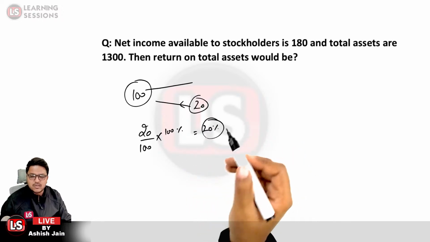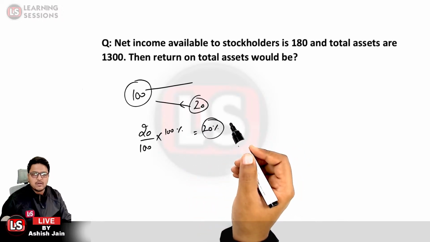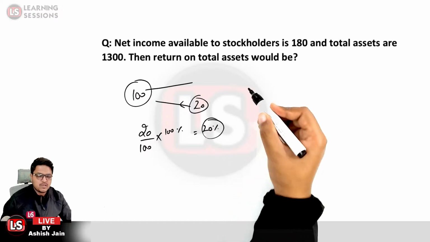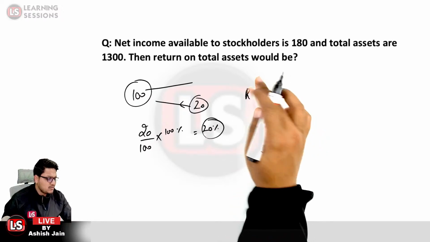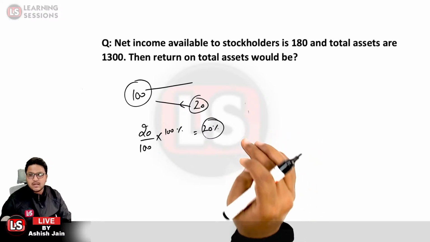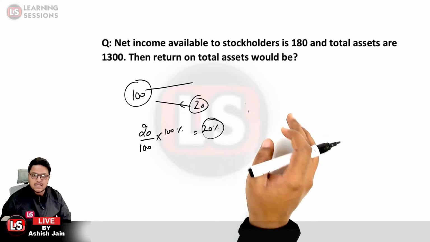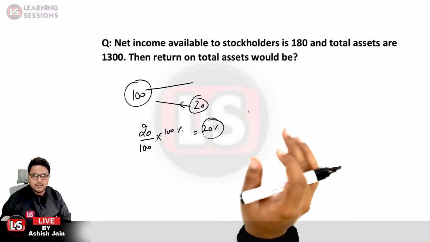In this question, I'm asked the same, that is, I need to calculate the return on total assets. That is a return on investment, the return on the total assets over here. What is the return you are getting on the total assets, that is, how optimally we are utilizing our assets so as to generate the return. That is basically the main purpose of this particular ratio.